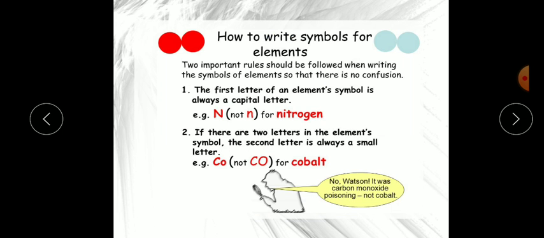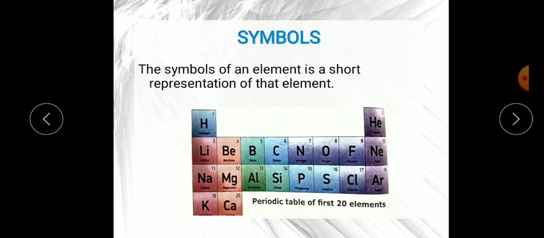Now, how to write symbols? There are a few rules for writing symbols. Why do scientists use alphabets, and not this H and all, Li? Why for hydrogen do scientists use capital H, and not small h? And why for helium have they chosen He, not a single H, or not HEL? So there are a few rules that scientists follow for writing a symbol.